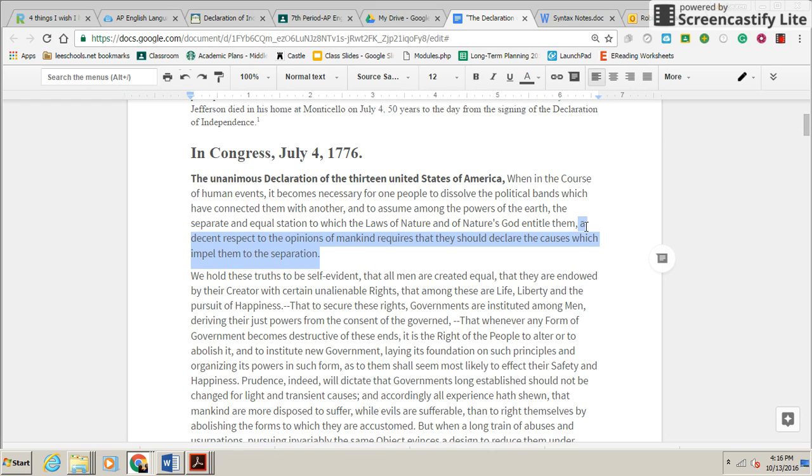But here they're like, no. A decent respect to the opinions of mankind requires, again, necessary, requires. Look at that diction. That diction indicates that there is no choice. So it's black and white diction. That they should declare the causes which impel them to separation. Impel, again, look that up if you don't know the definition, but it means to push forward. So we are being pushed forward to separation. This isn't something that we can just let happen.